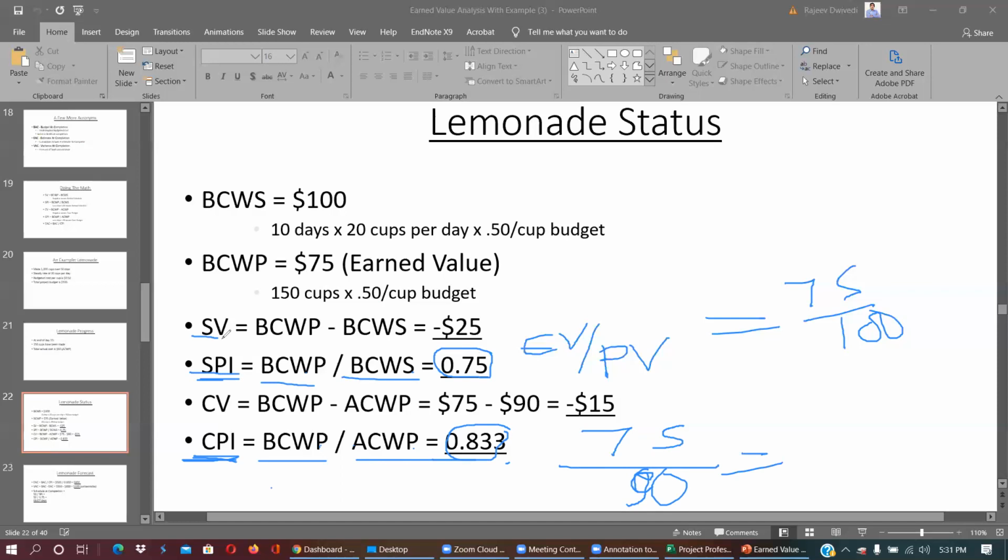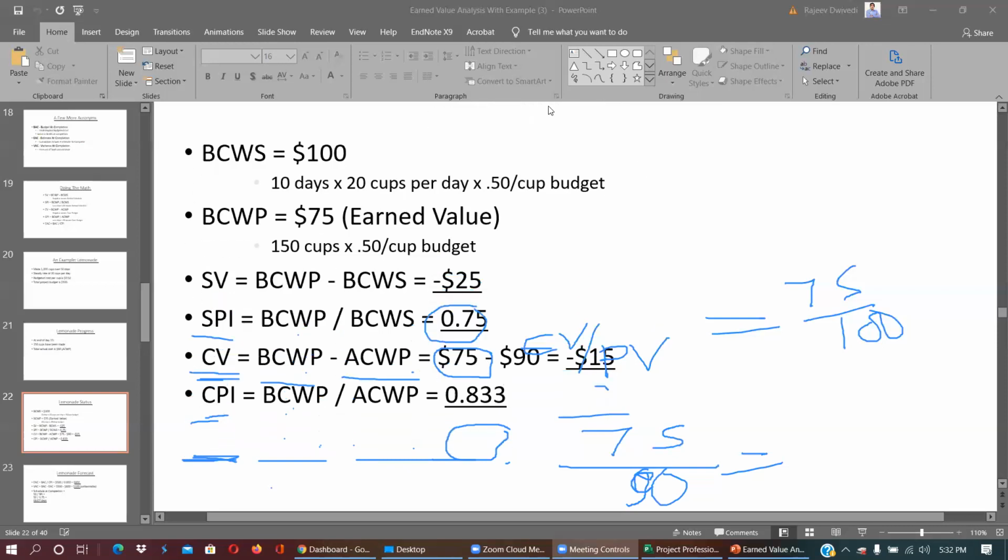This is schedule variance, which is budgeted cost of work performed minus planned value, which is $25 behind the schedule. Minus means behind the schedule. Cost variance is the same parameters, but instead of dividing, you are subtracting, which gives 15, which is over the cost. Cost variance, this is over the cost, and this is behind the schedule. Now based on these things, we can understand how the project is performing.